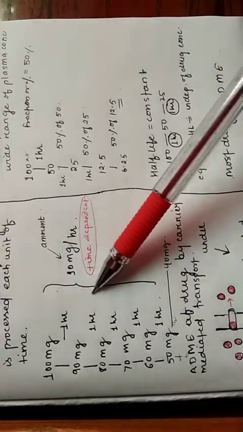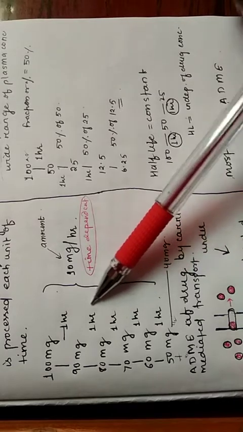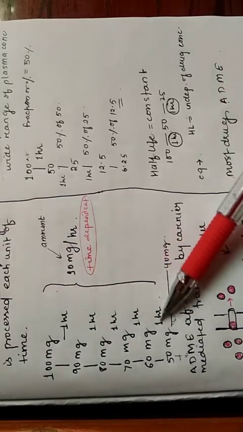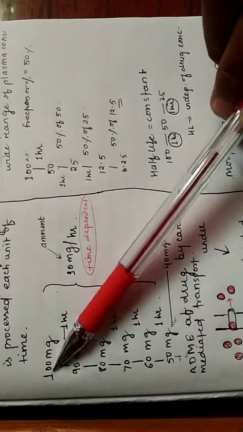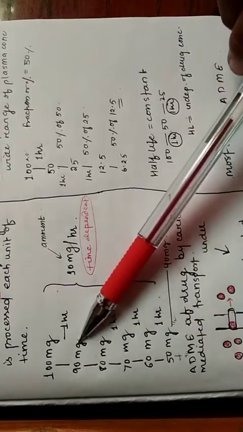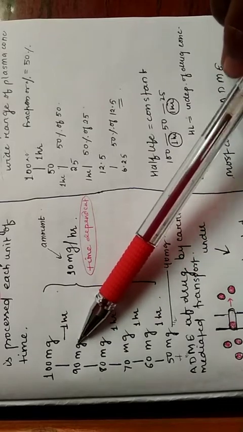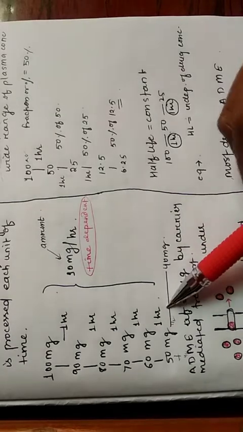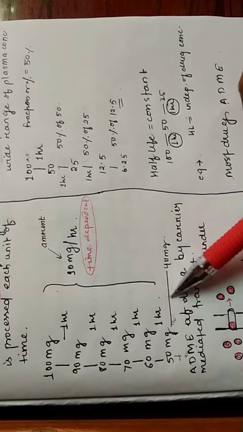So what happens in zero order kinetics? The half-life is not constant. It means that this 100 mg drug is taking 5 hours to get to half, and if we do it for the 90 mg, what is the half of 90 mg? That is 45. Then it will be here in between 50 to 40 mg. And how much time will it take?